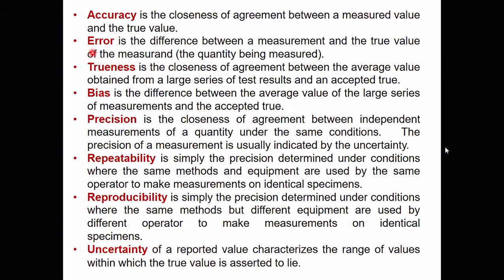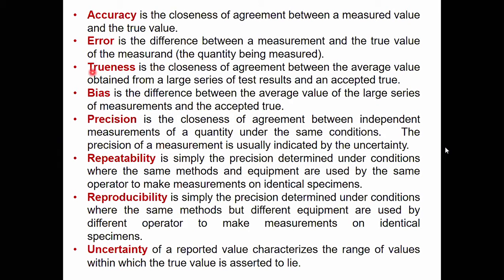Error, we can say, is the inverse of accuracy. The closeness is the accuracy, but they are more or less the same, in the sense that if you know accuracy, you can find out the error, or vice versa. Error is the difference between the true value and your measured value. And this term I am highlighting is called measurand. Measurand means the quantity being measured. These are the terms we usually use, so you should know them.